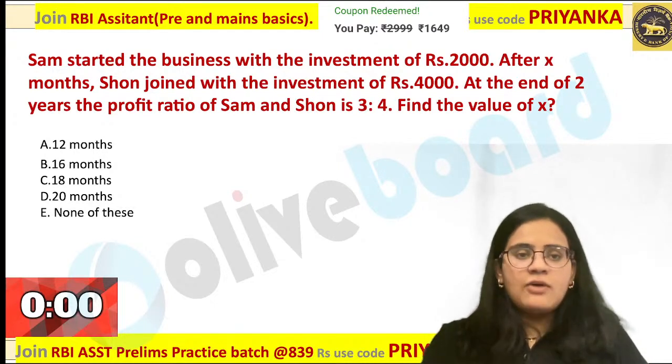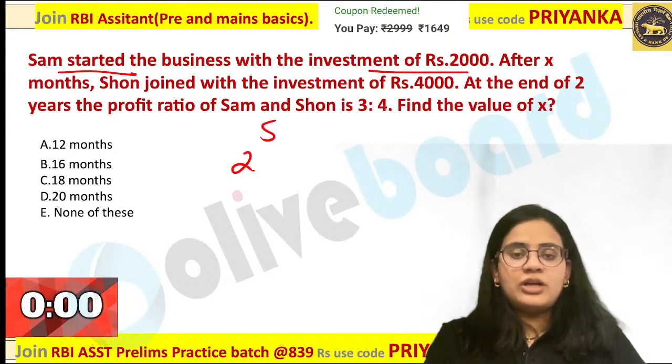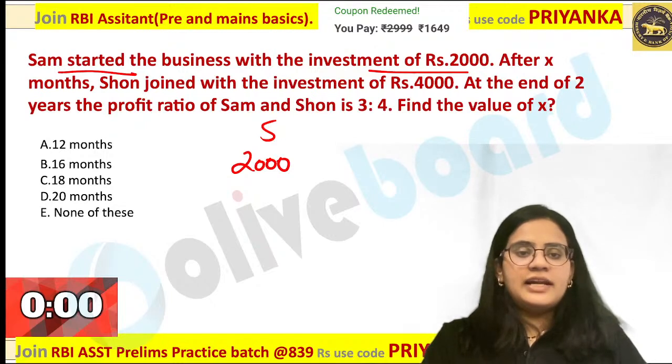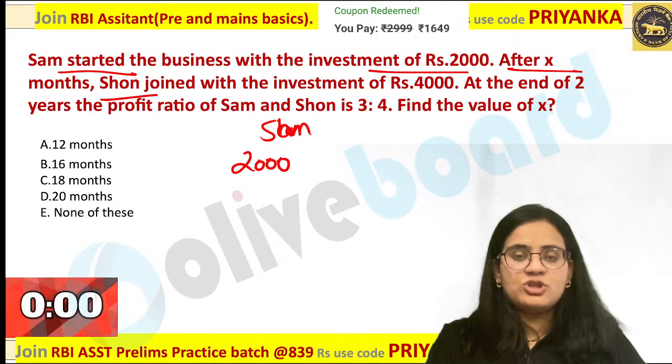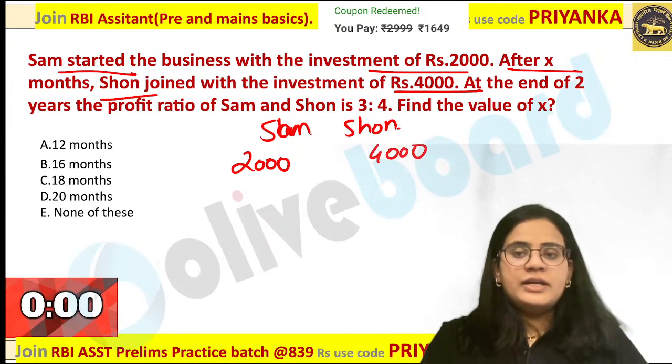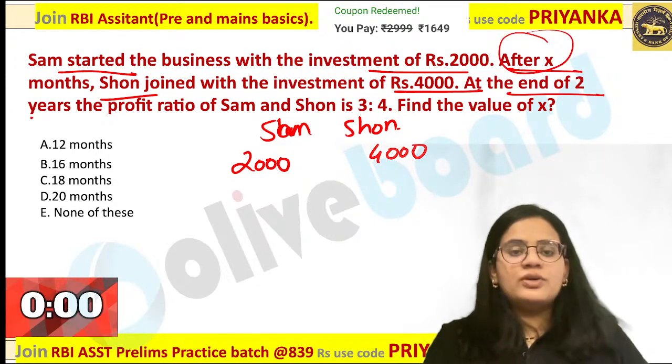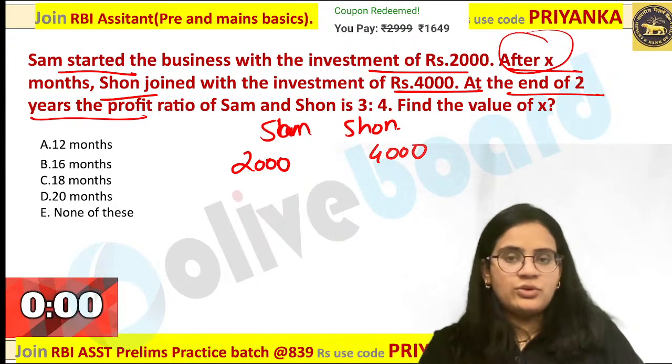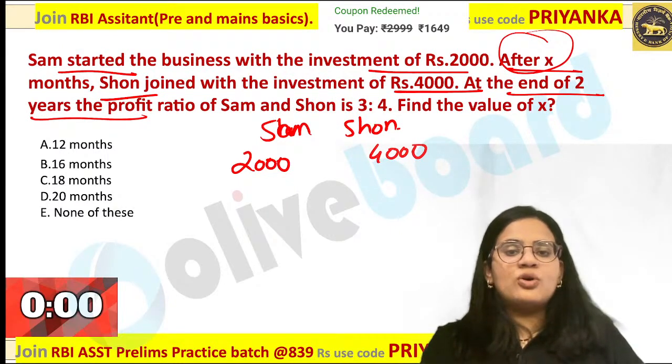Perfect one. How will you go about this? Sam started a business with a value of 2000 over here. Okay, after X months, Sean joined him. So this is the value of Sam over here. Now Sean joined him with an investment of 4000. Now here they have given after X months. So at the end of 2 years, the ratio is given in your question over here. Now you know that Sean joined later.